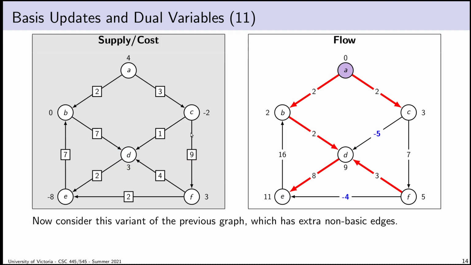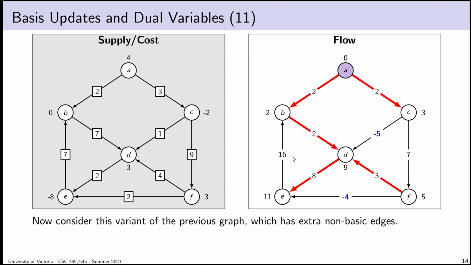Okay, so now we can take that example and embellish it a bit. What if we consider this version, which has a few extra non-basic edges? My goal here is to think about what adjustment is needed to the dual slack variables. And we already know what we're going to do with the dual optimization variables if I pivot in this arc here. So if I remove BD and I add CD, we already know what's going to happen to YD, YE, and YF. The question is, what am I going to end up doing with these Z values? So this would be ZEB. How do I adjust those?